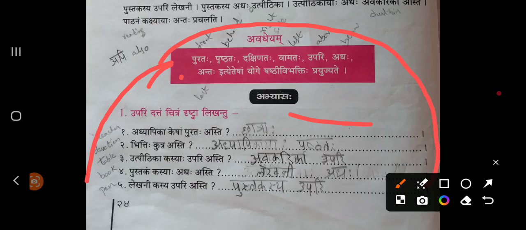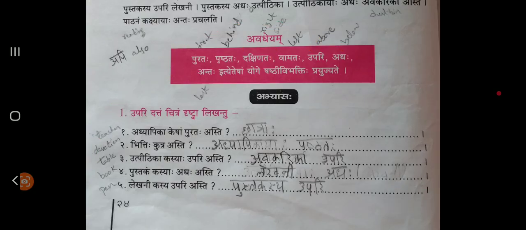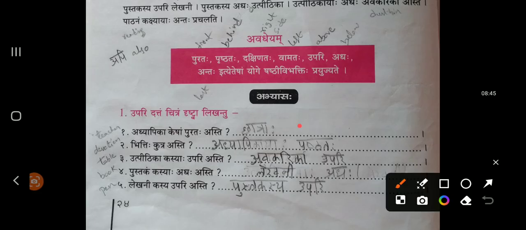They have given the same words: Purataha, Prushtataha, Dakshinataha, Vamataha, Upari, etc. Now let's see one by one. See the first example. Adhyapika Kesham Purataha Asti. Adhyapika means teacher. Kesham Purataha. Purataha means front side. Whose front side teacher is there? Chatraha, right? Students. In front of students, teacher is there.